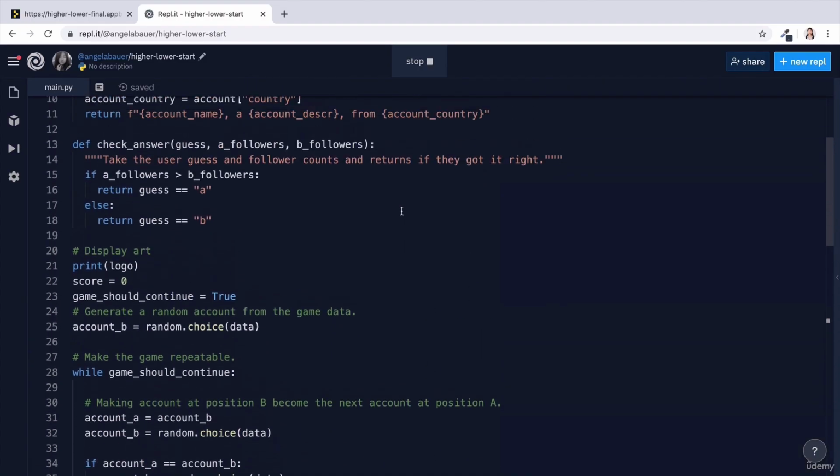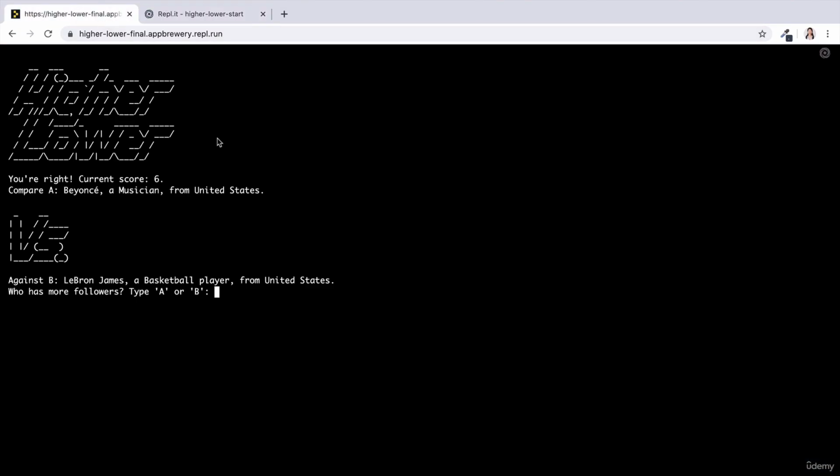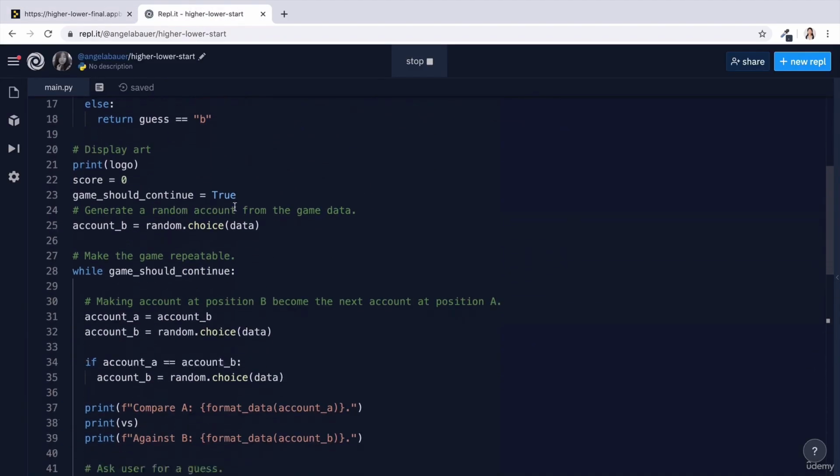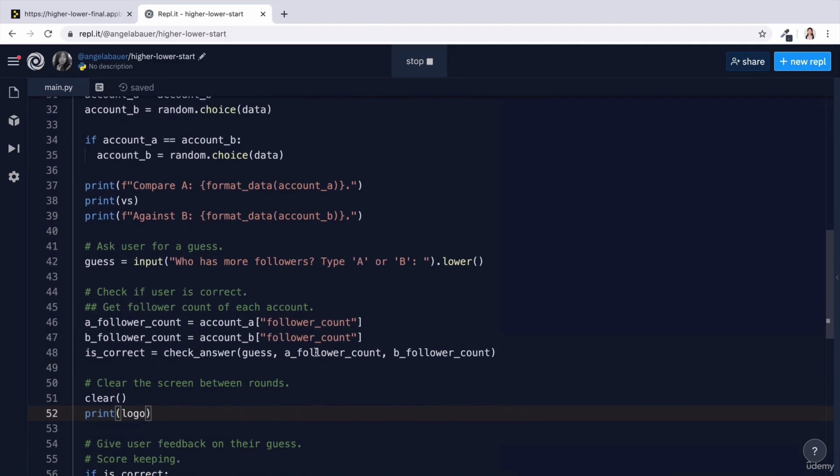We've now completed all of the functionality that's in the final version of the game. And it took quite a bit of code at the end, but as long as you broke it down into these smaller components, each of the components and each of the problems are much, much easier to tackle.